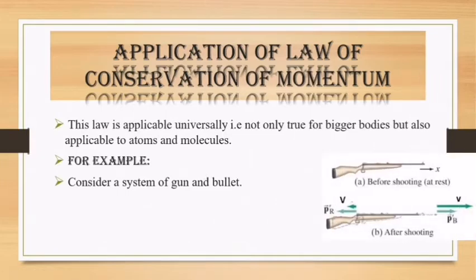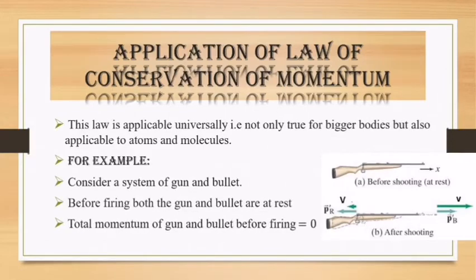Whenever we do not fire the gun, both the gun and bullet are at rest. The total momentum of the gun and bullet system before firing is equal to 0, because both have 0 velocity.